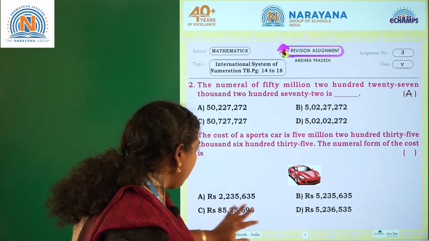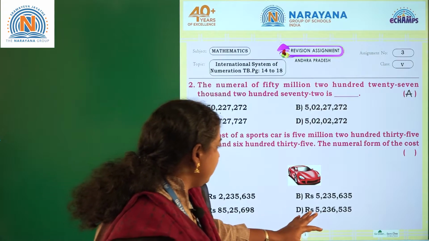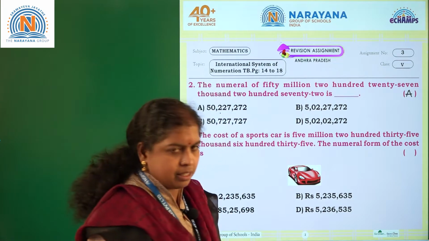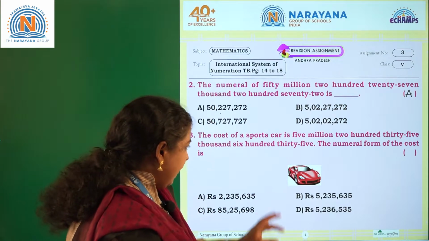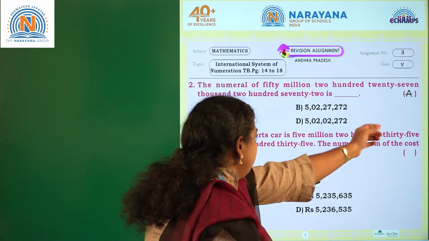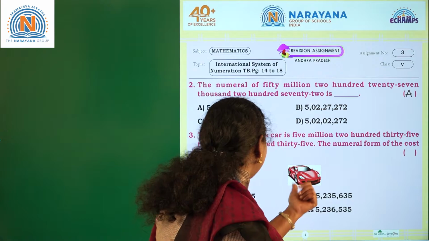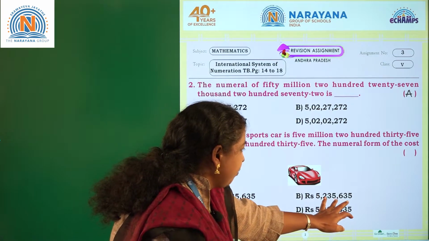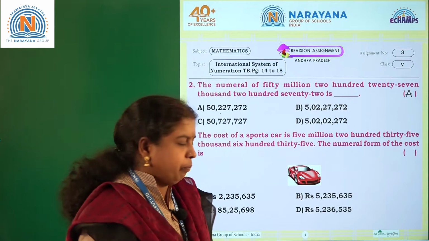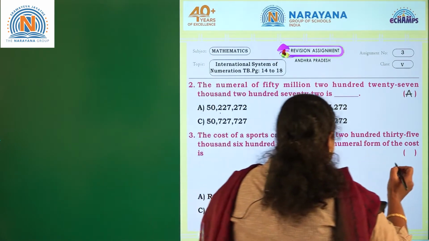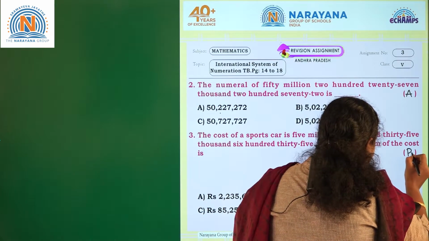If you observe all the numbers, you are having only two options with 5 millions. B and D. And now, where is 235,000? 235,635 rupees was in option B. So what is the correct option here? It is B.